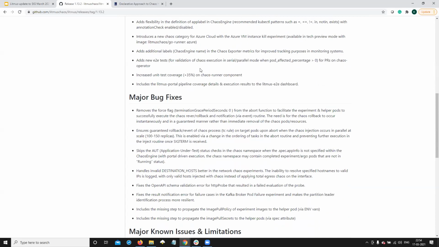There have been a few more improvements on the project side. We've tried our hand at improving the unit test coverage on some of the components. We managed to improve it for Chaos Runner. A lot more needs to be done, and we added more E2E tests. There's a new pipeline for Litmus Portal, and we're trying to add more E2E tests there as well. The E2E dashboard is something that's coming along. We plan to improve it and make it a standard reference for all developers and users so that you can know the status of the nightly builds and accordingly pick the latest and greatest changes.